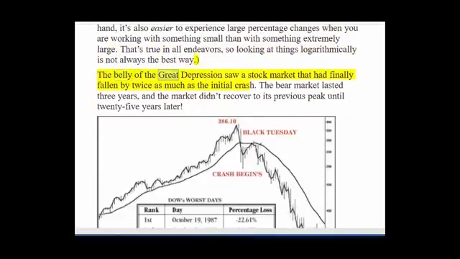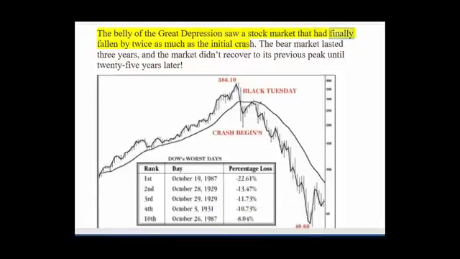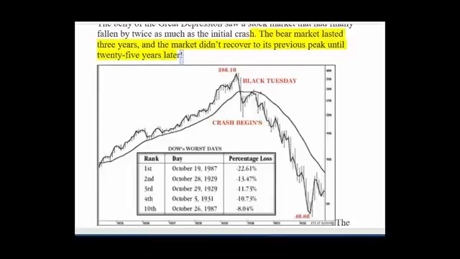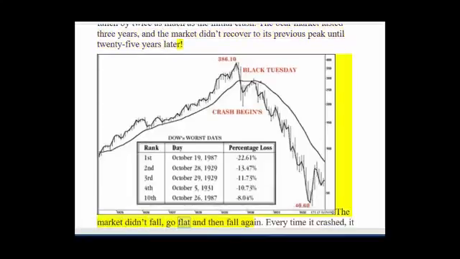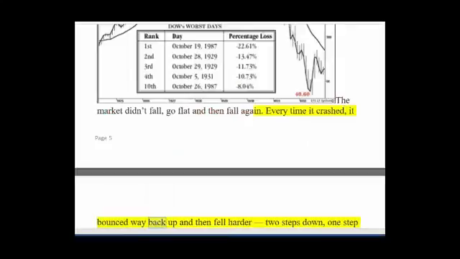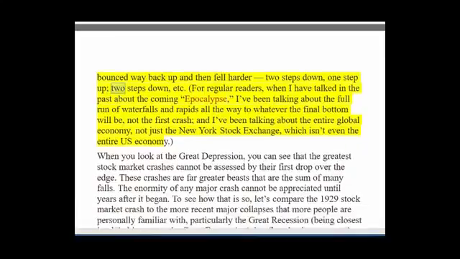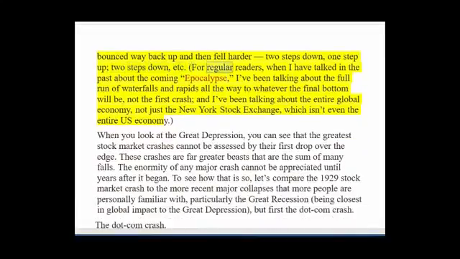The belly of the Great Depression saw a stock market that had finally fallen by twice as much as the initial crash. The bear market lasted 3 years, and the market didn't recover to its previous peak until 25 years later. The market didn't fall, go flat and then fall again. Every time it crashed, it bounced way back up and then fell harder, 2 steps down, 1 step up, 2 steps down, etc.